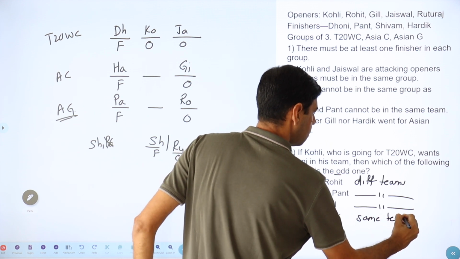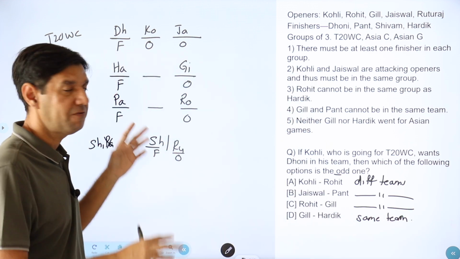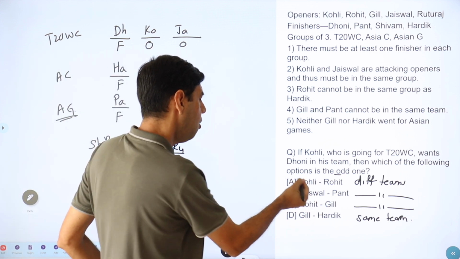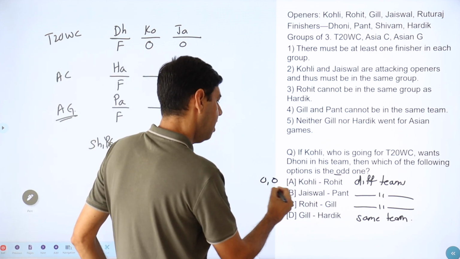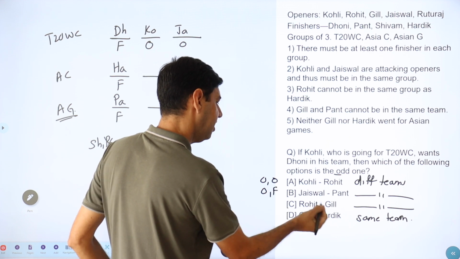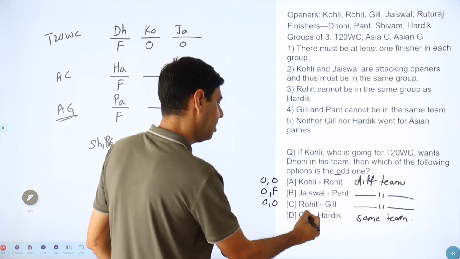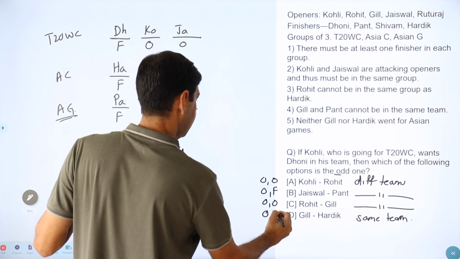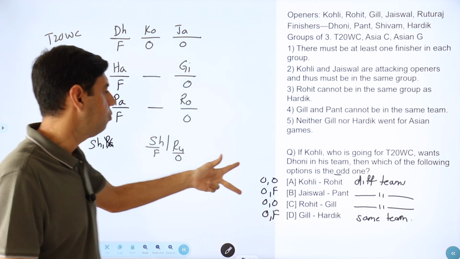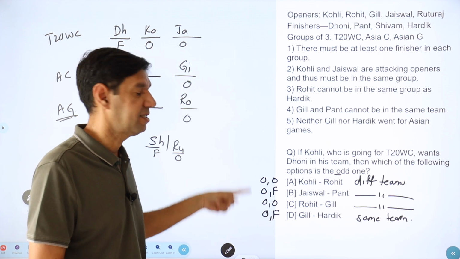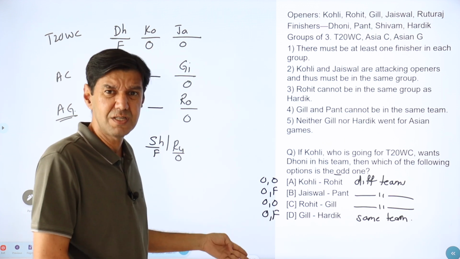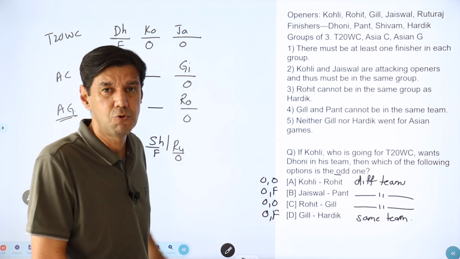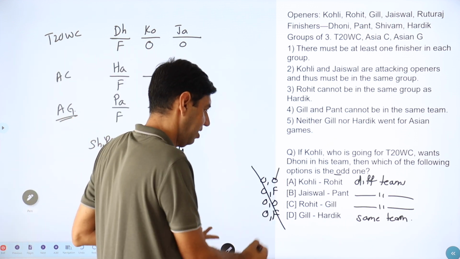And so there could be differences about whether they are opener or finisher. But both of these are openers. Gill and Hardik, one is an opener, one is a finisher, right? So you couldn't choose an odd one out based on opener or finisher. Anyway, if that was the case, then it would have nothing to do with the team formation. It would just be who is who. So I don't think this one should have even been tried.